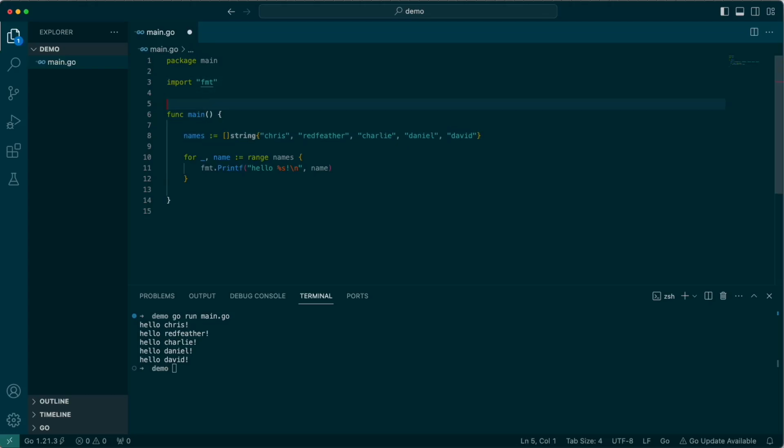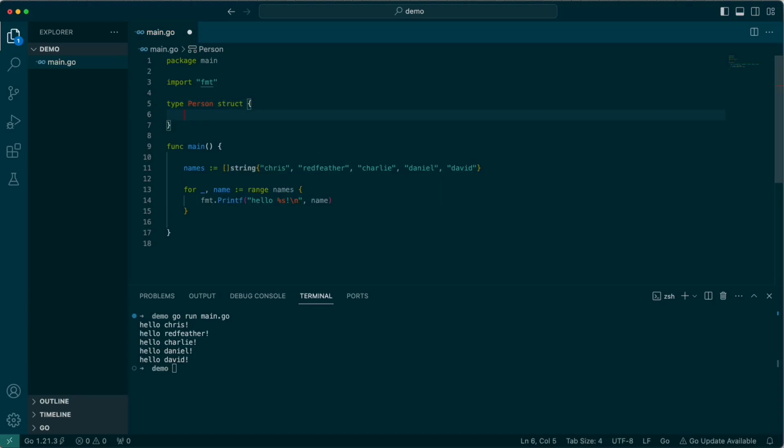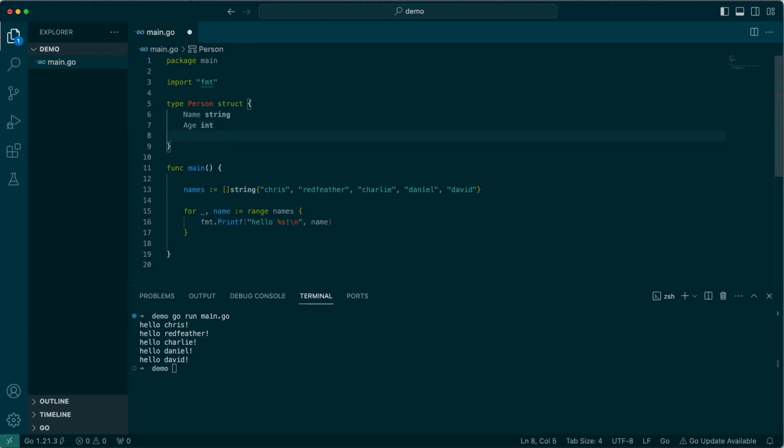Let's create a struct. Structs in Go are a way to represent data. So I'm going to create a person struct, a type of person of struct, and on that I'm going to create a name variable, which is a type of string, an age, which is the type of int, and we'll call it programmer, which is type bool.